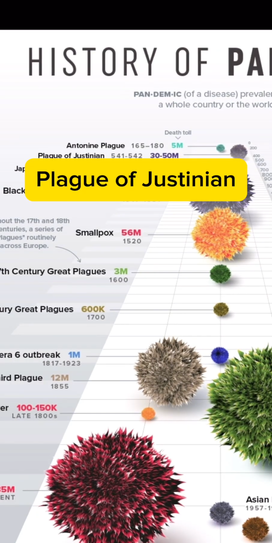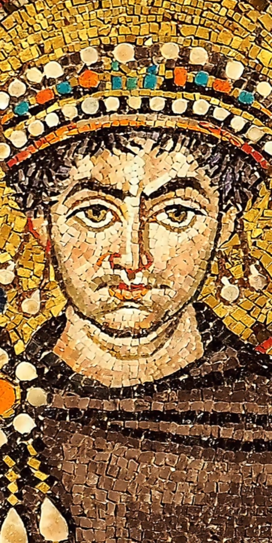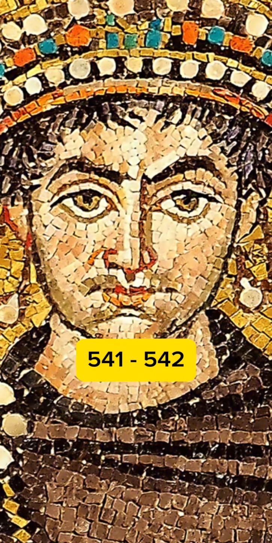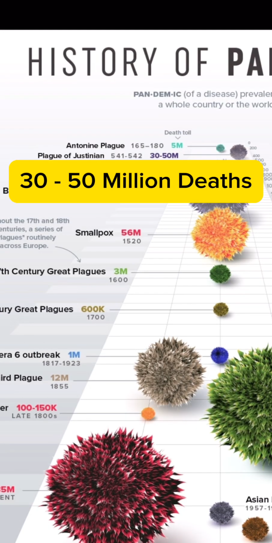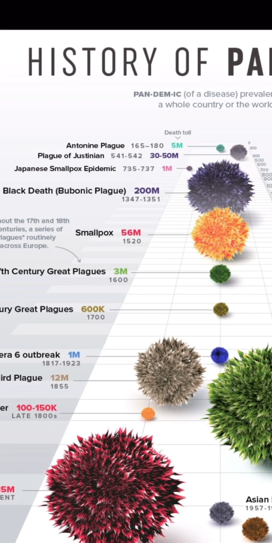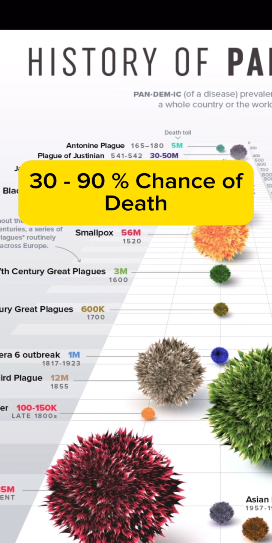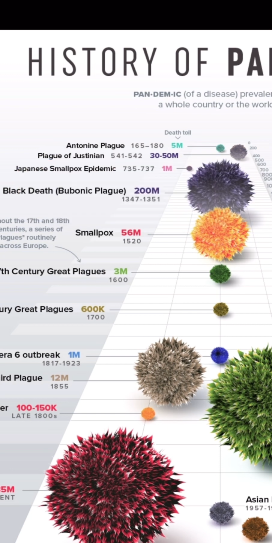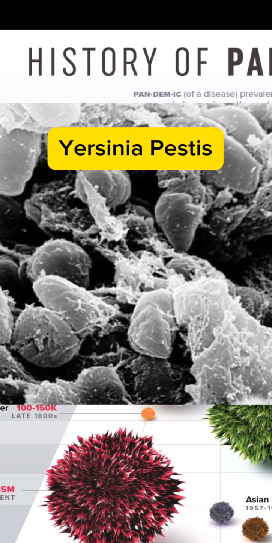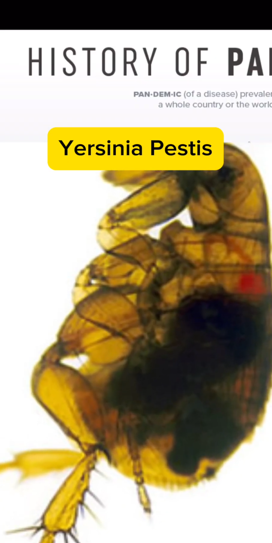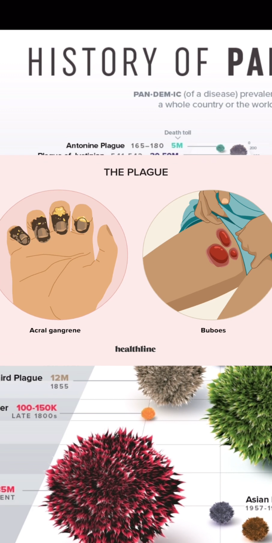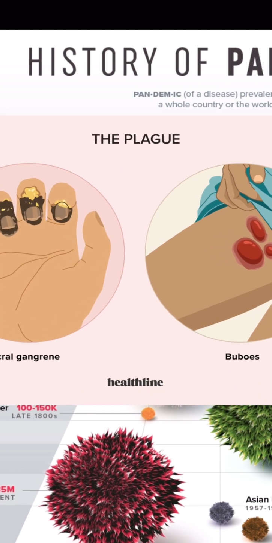Next, we have the Plague of Justinian, another Roman emperor, in 541 to 542, with 30 to 50 million deaths occurring. Anyone who contracted this bug had a chance of dying somewhere between 30 to 90%. The bug that caused this is known as Yersinia pestis. It is the same bug that is thought to have caused the bubonic plague, but it's a predecessor.